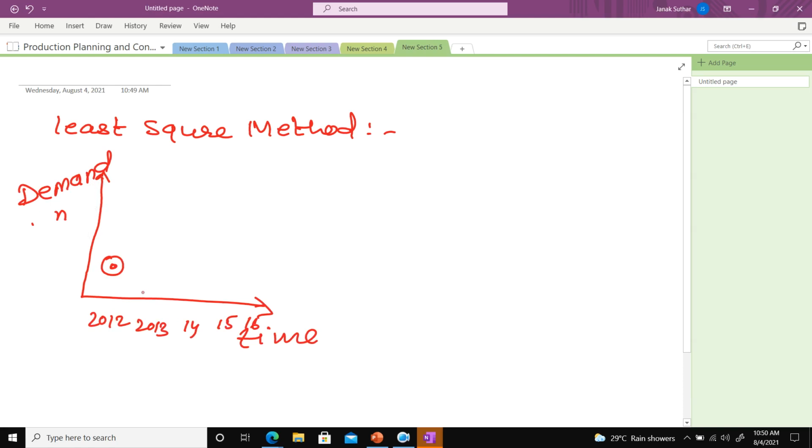This is the time duration on the x-axis, and on the y-axis is the demand. Now I put all the demand against time.